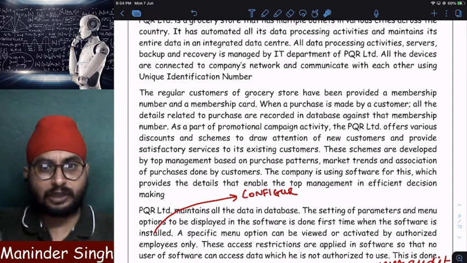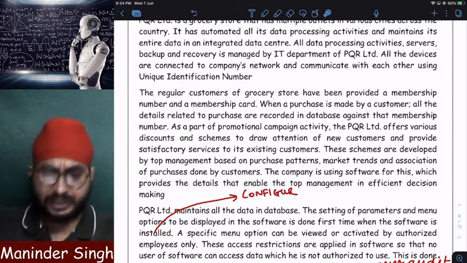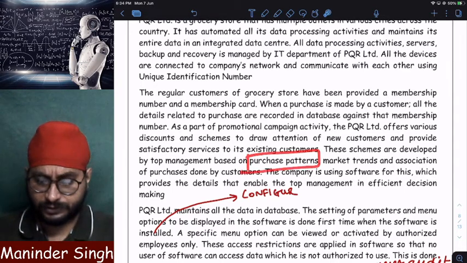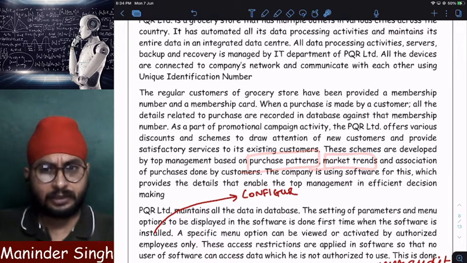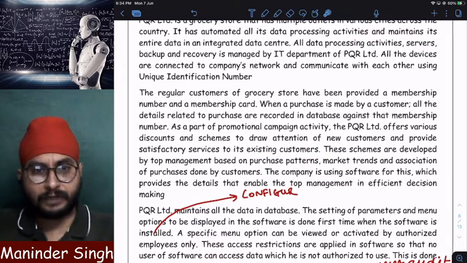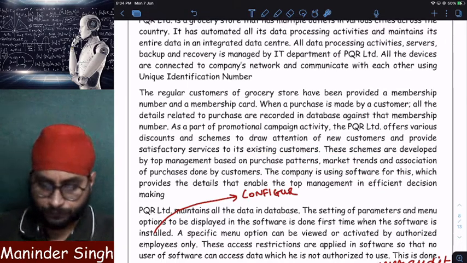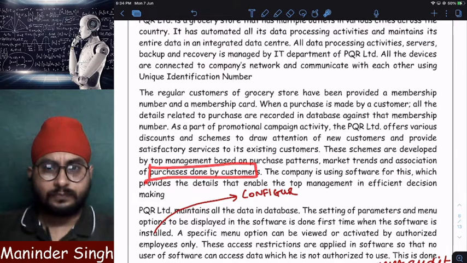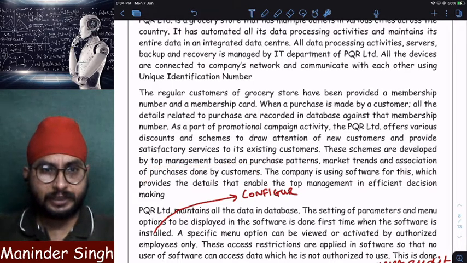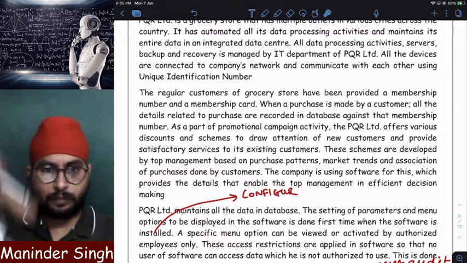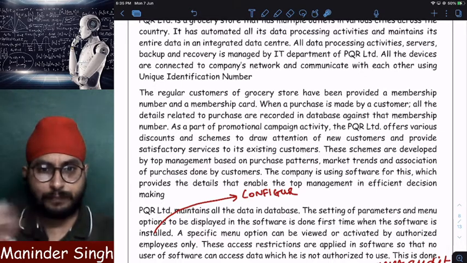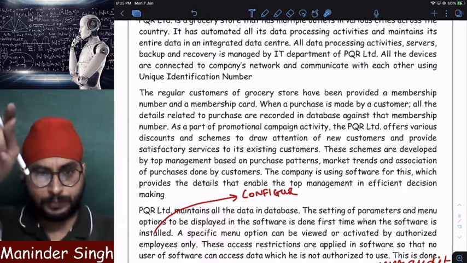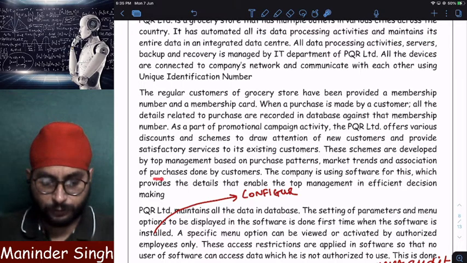What type of products are not being purchased here? All this data it wants to analyze: purchase patterns plus market trends in general. What are people preferring? What are people not preferring? Plus also purchases made by customers. It is maintaining my membership number, right? On my membership number, all my purchases will reflect. You just type my membership number, all my purchases will reflect. That also it wants to analyze.